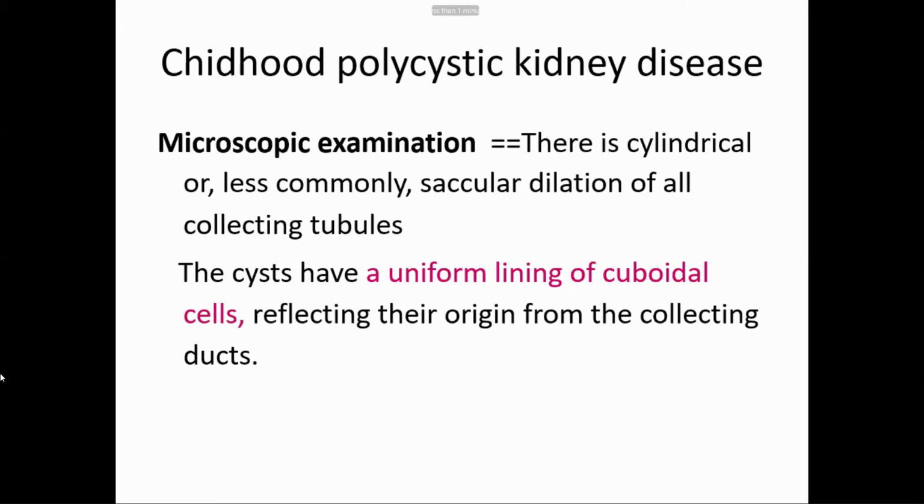So the microscopic appearance is cylindrical, less commonly circular, involving collecting tubules and ducts, lined by cuboidal cells. Gross appearance, as I told you: smooth surface, sponge-like cut surface, and the cysts are parallel, at right angles to the surface of the kidney.